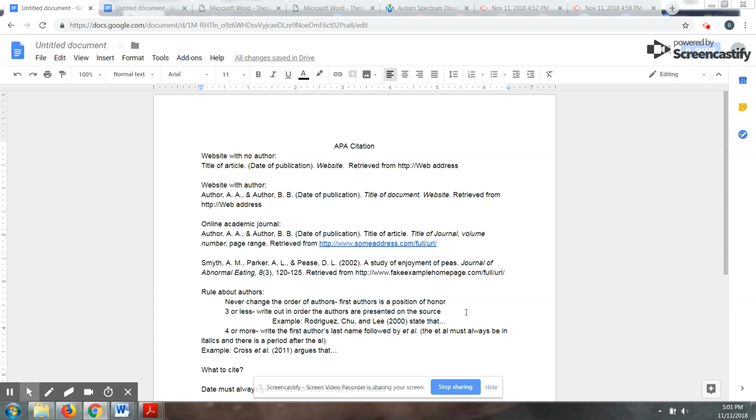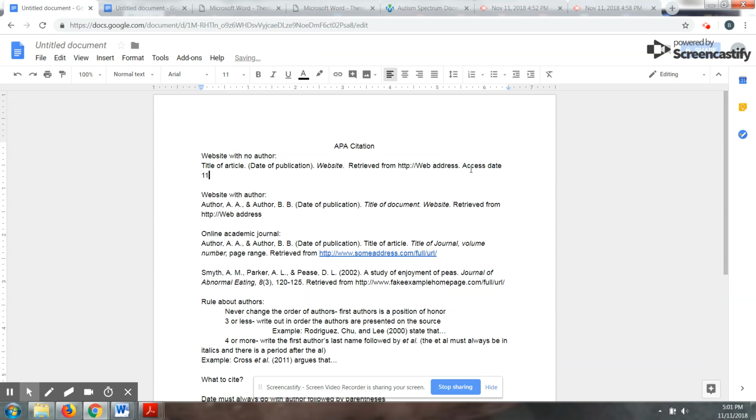Now keep in mind, if you want to do date of access, just keep it in the same formatting. So for example, if I decide to add it, I would do access date, say is the 11th, 2018. Now, I can do it in that numerical form or I can write it out. The only important thing there is to keep it consistent.